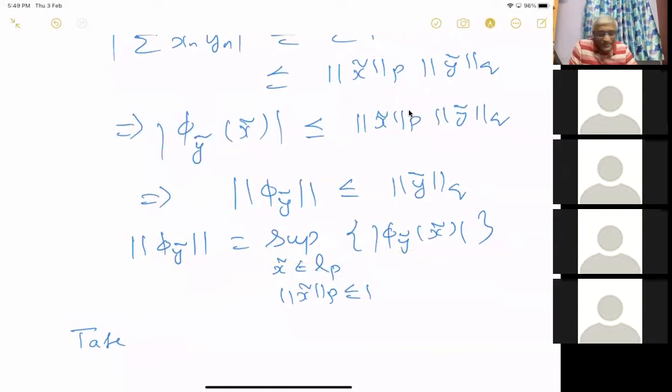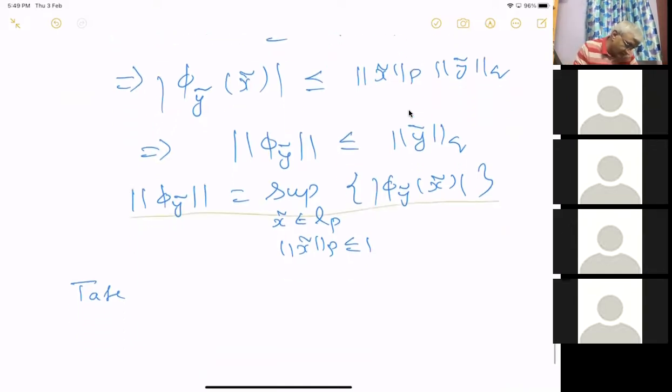I have y_n, which is a complex number, some argument times its modulus.